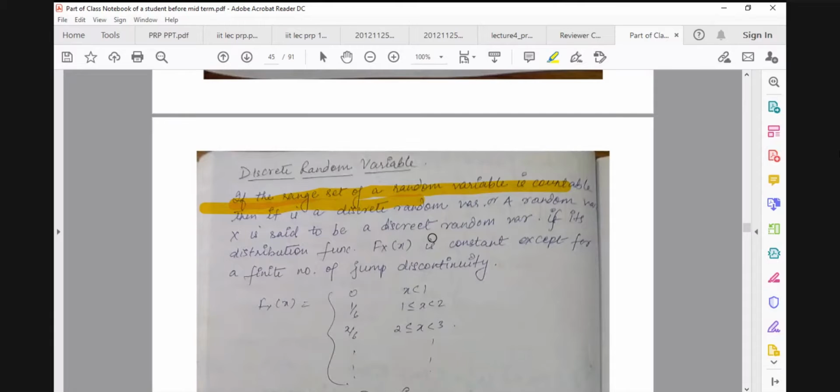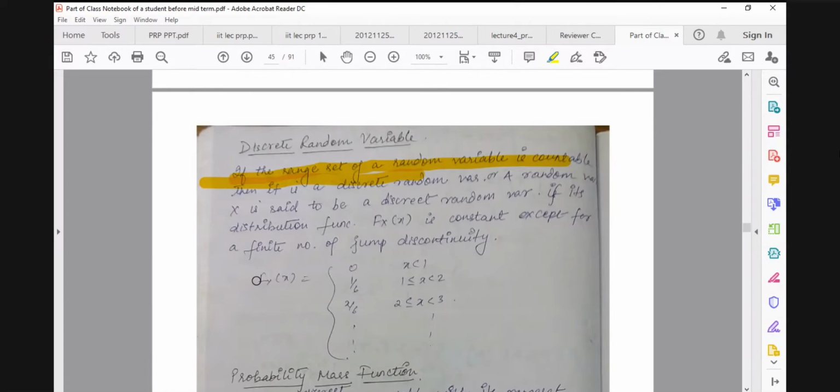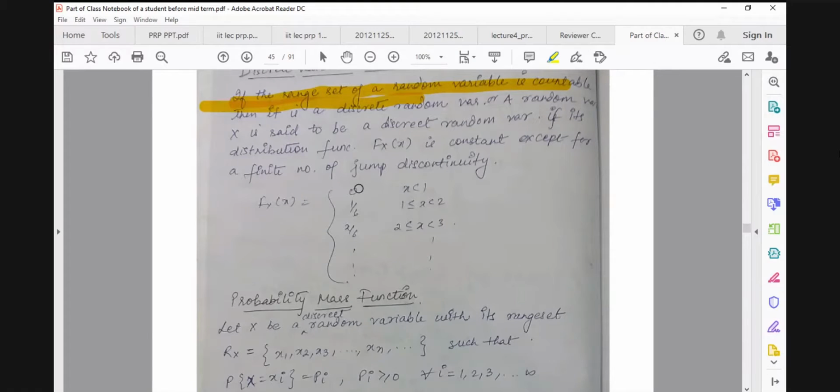A random variable is said to be a discrete random variable if its distribution function F_X is constant except for a finite number of jump discontinuities. Like in the case of tossing a coin or throwing a die, we are getting some jumps, like 1/6, 2/6. If this kind of distribution function is there, then we can identify the random variable is discrete.